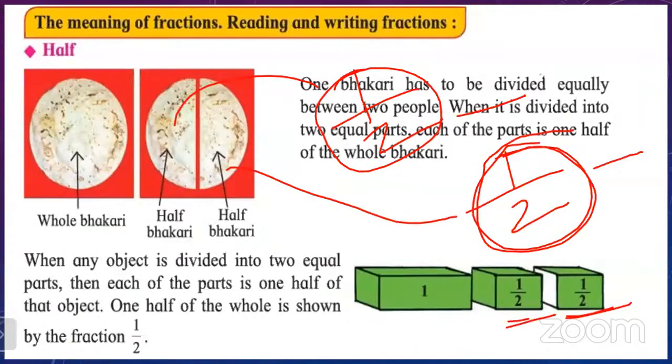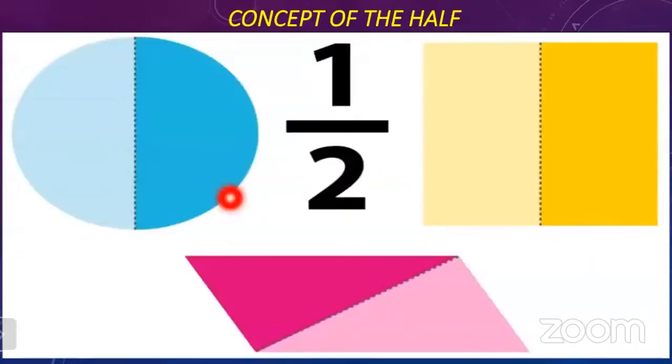Now look at here. Here is given one example. You can see here are some figures. The first figure, see here is the dotted line. So the dotted line is dividing this figure into the 2 parts. This portion is shaded portion. This portion is also shaded portion with another color. So this is the half which is written like this. This is another half which is also written like this.